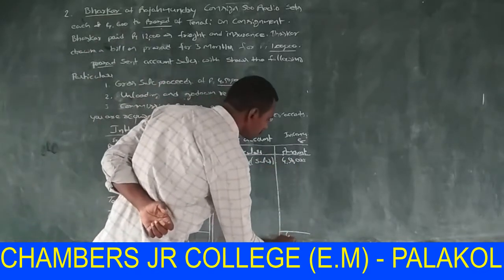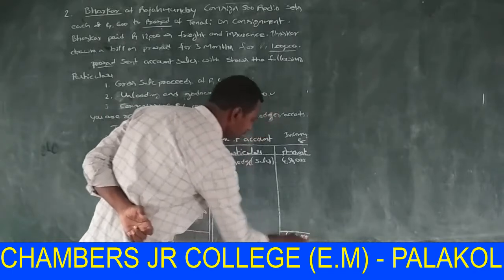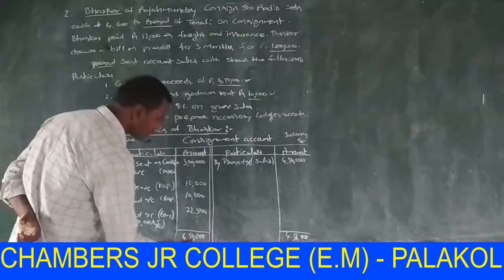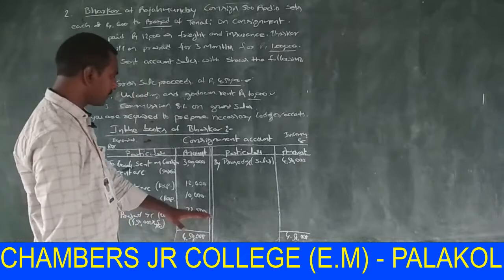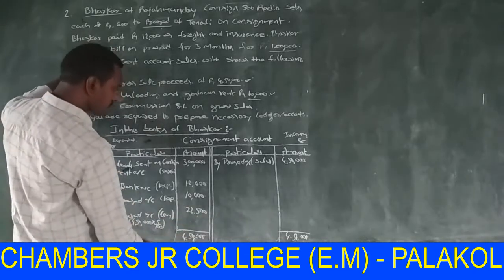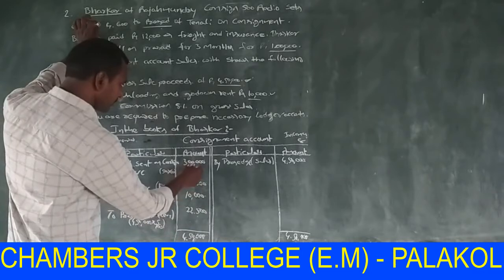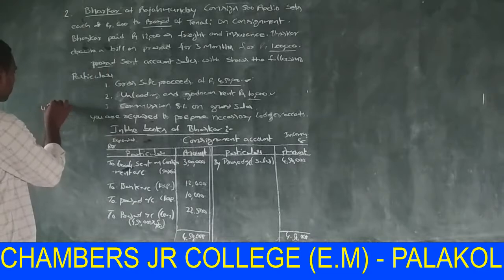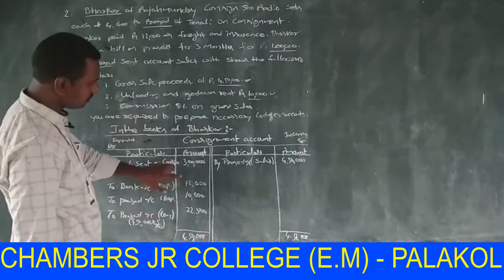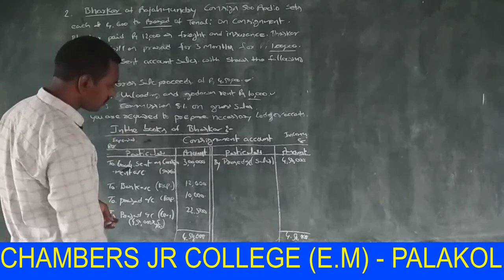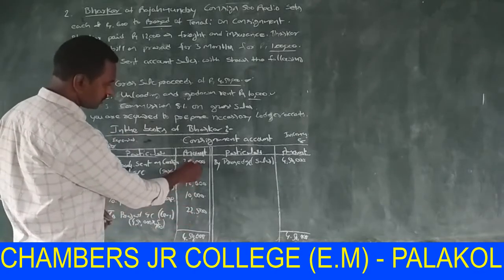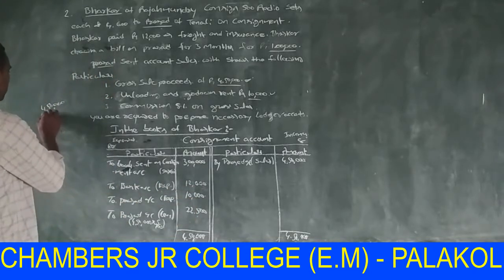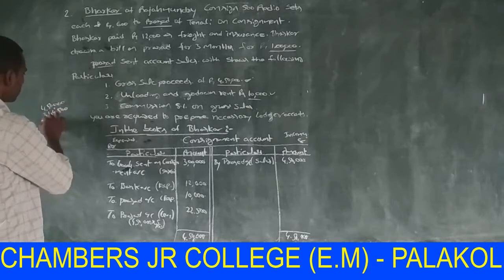So the total of the credit side is 4,50,000, and the debit side total is 3,44,500.